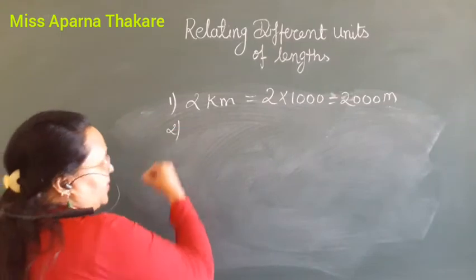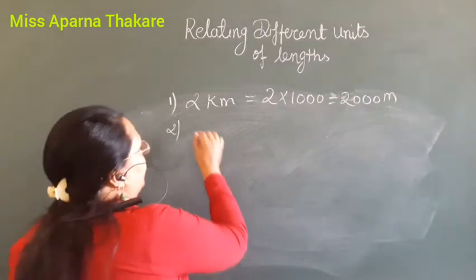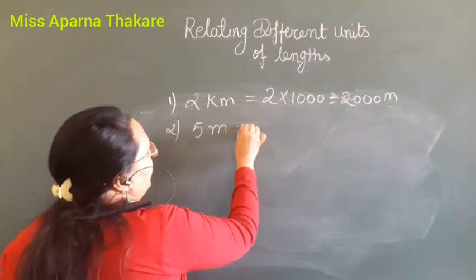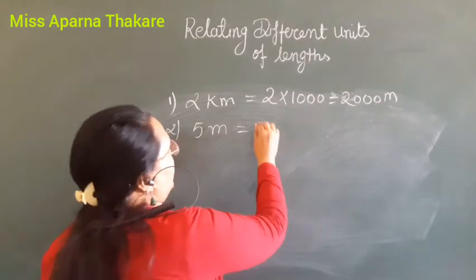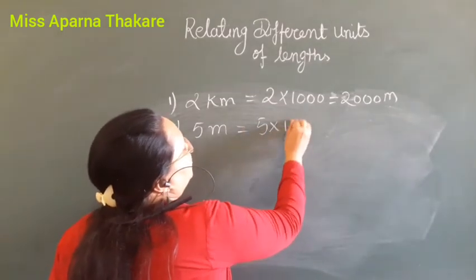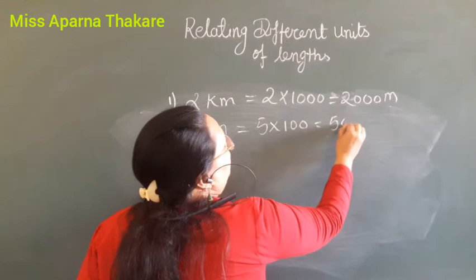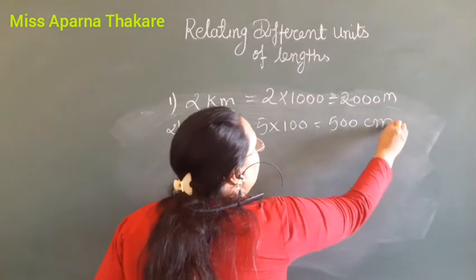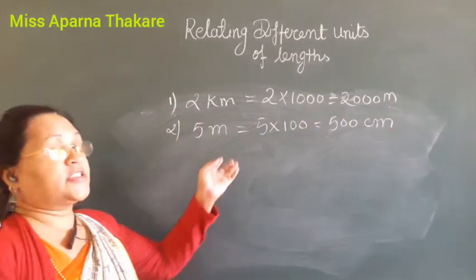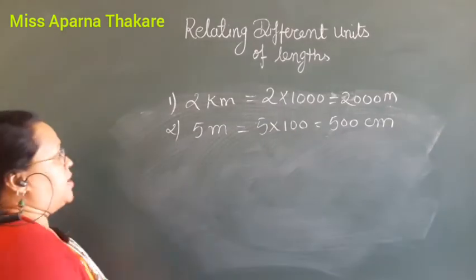Second is given that it is 5 meter. 5 meter equals 5 into 100, which equals 500. It is converted into centimeter.